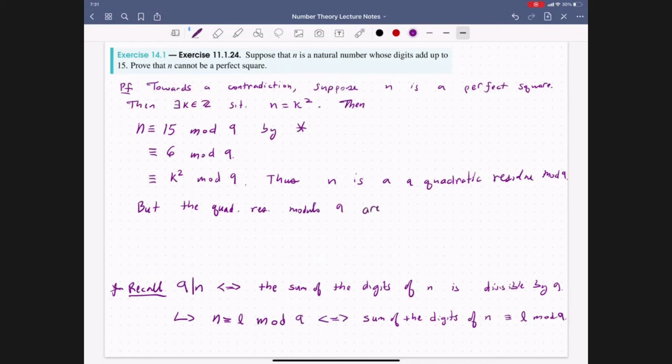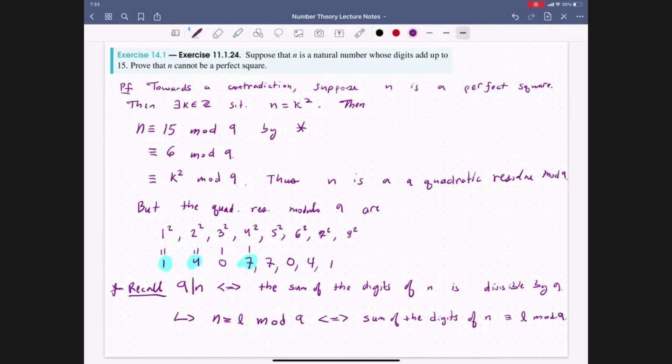are, so we have 1 squared, 2 squared, 3 squared. If we compute each of these and then reduce mod 9, we get the following. We've computed all the elements from 1 through 8, all the non-zero elements. Of course, 3 squared is going to be 0, and 6 squared is also going to be 0 modulo 9. But now we have that the quadratic residues mod 9 are 1, 4, and 7.